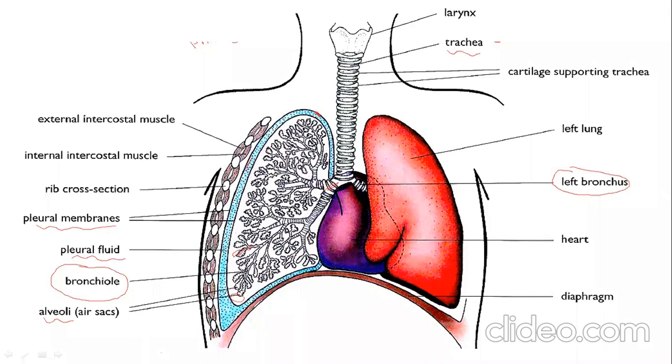Down below the lungs, you can see this layer labeled diaphragm, right? That also plays a very important role during gas exchange. We will discuss its function later on. For the time being, just keep it in mind. This layer is called the diaphragm, which isolates the thoracic region, the upper region that contains the lungs and heart, from the lower abdominal region.